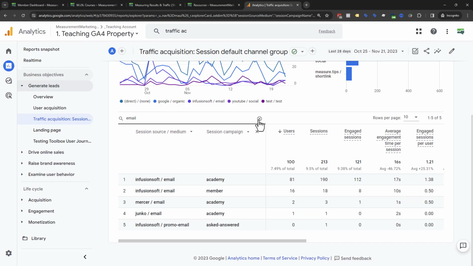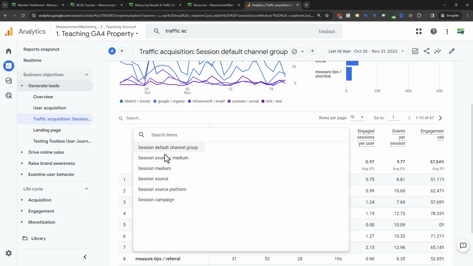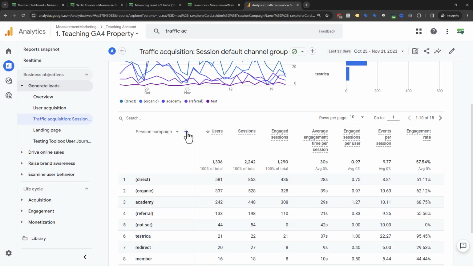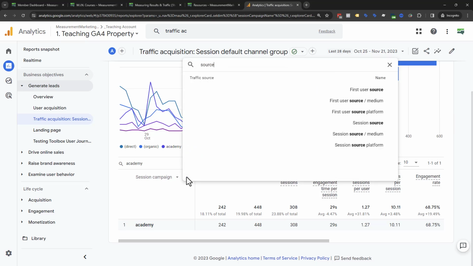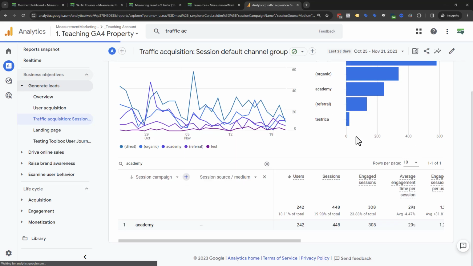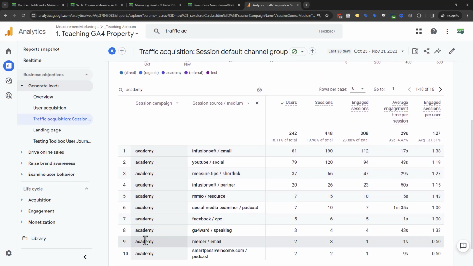So we've built ours to be able to answer a question like, and I'm going to close these out here. I'm going to flip this to campaign, and then I'm going to add in here and say, I just want to see my Academy traffic. So everything that is just for the purposes of the Academy. And then I want to see the source medium, right? With everything that contains that. So there's session source medium. There's all the different Academy traffic. Everything is united under the Academy, but here's all the different traffic sources and the different types of traffic from those sources that are pushing traffic in through the Academy funnel.